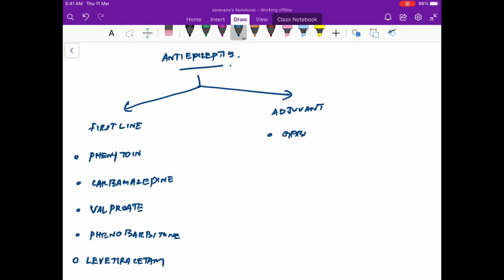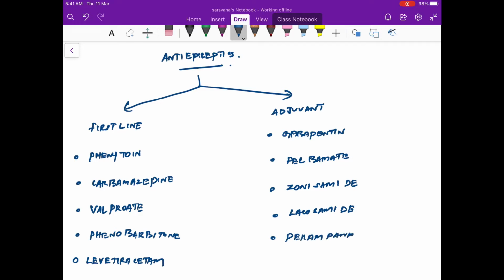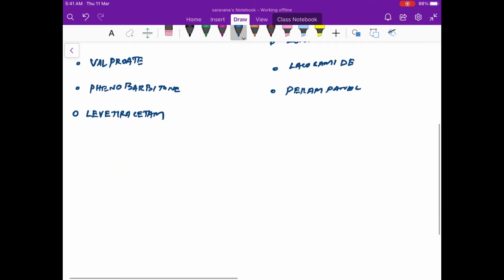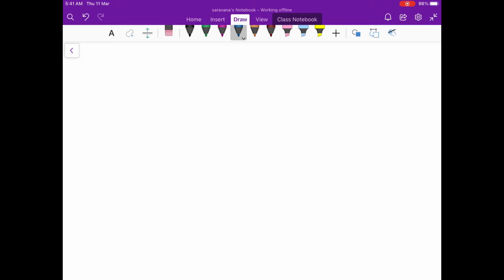Now the adjuvant drugs are gabapentin, felbamate, zonisamide, lacosamide, and the newer drug, perampanel. So this is the broad classification of antiepileptics. Now we will go into each drug and discuss it.